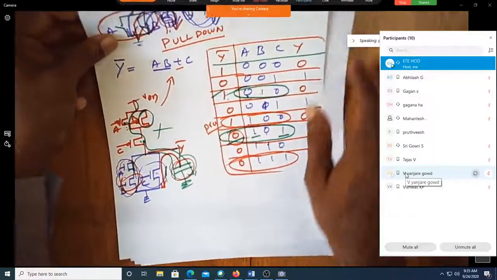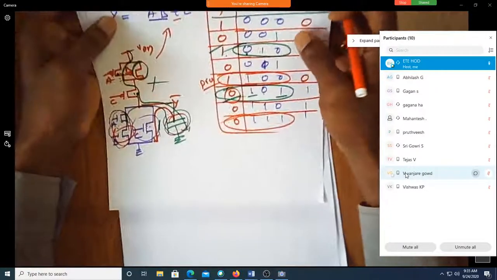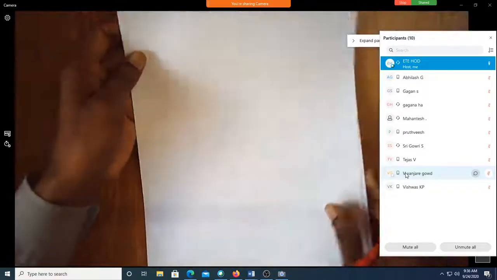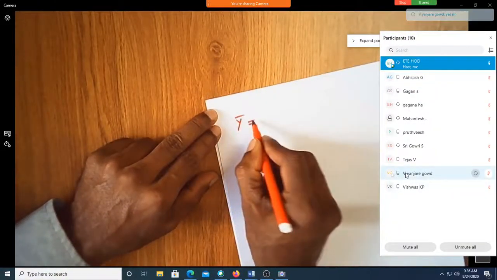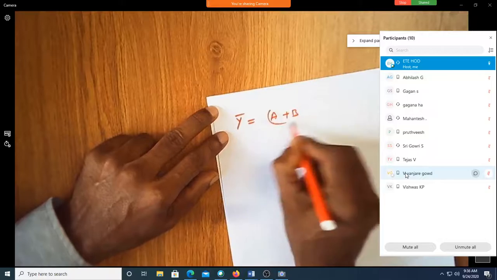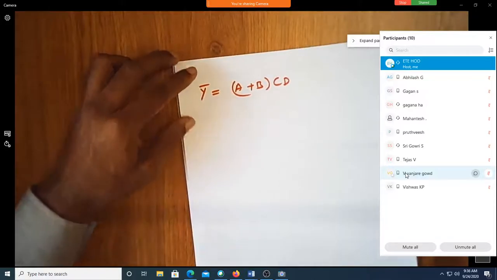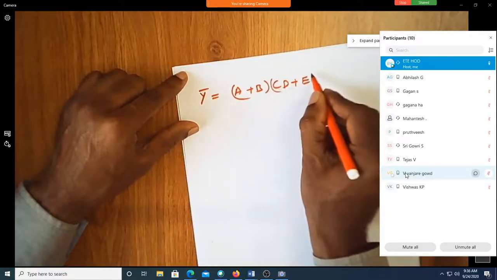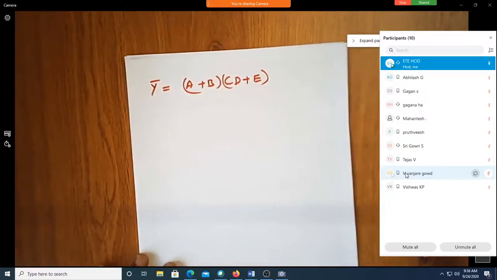Okay, done. Shall we do the next circuit? Are you now getting some hold on writing the CMOS circuit of any equation? Let me try out the next one. Y bar is equal to A plus B into CD, maybe plus E. Try out this.